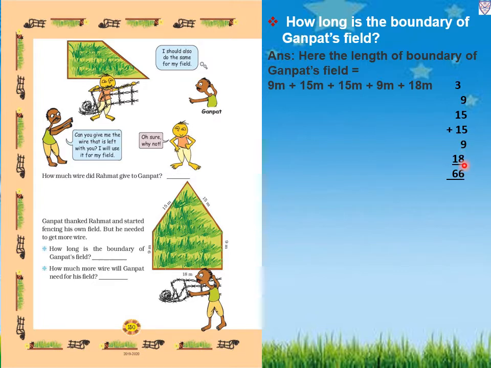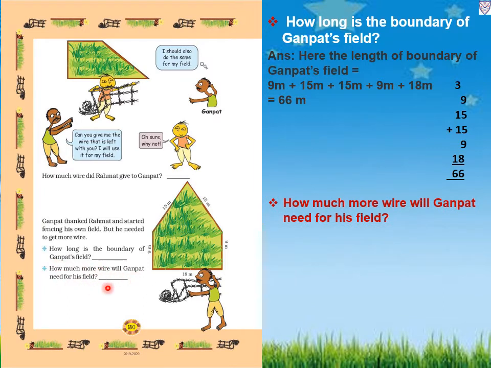So 9 plus 5 is 14, 14 plus 5 is 19, 19 plus 9 is 28, 28 plus 8 is 36. So 6 we will write down, 3 will be carried over. 3 plus 1 is 4, 4 plus 1 is 5, 5 plus 1 is 6. So the total length of Ganpat's field is 66 meter. So your question, how long is the boundary of Ganpat's field? That is 66 meter.